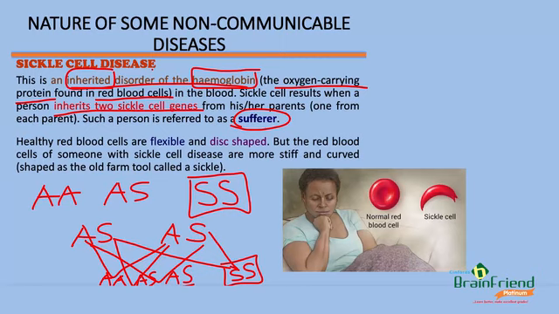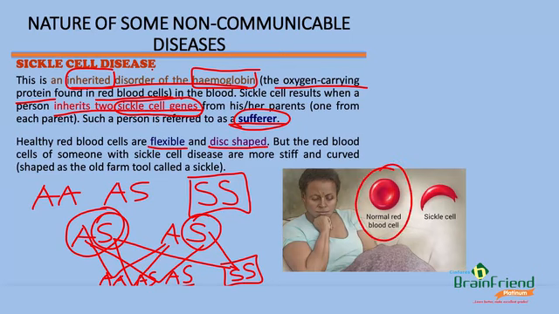So someone will become a sufferer of this sickle cell when the child inherits 2 sickle cell genes from both parents, one from parent A and the second one from parent B. Such a person, as we said, is a sufferer. Now, healthy red blood cells are flexible and disc-shaped, as we can see in this image. This is a healthy or normal red blood cell. But the red blood cells of someone with sickle cell disease are more stiff and curved, as we can see in the second diagram of a red blood cell.